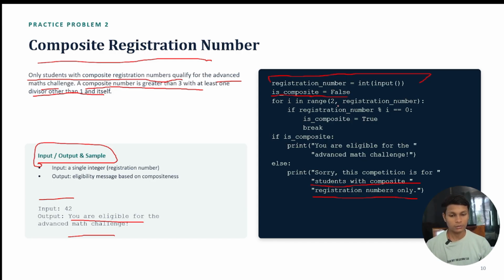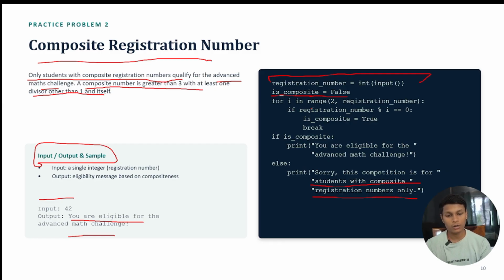So what we are going to do after taking a variable as a registration number from user input, and making a variable is composite, means that it will check whether the number is composite or not. If it was not, it will still be false. If it was true, then it will be true. So let's see how we are going to do that.